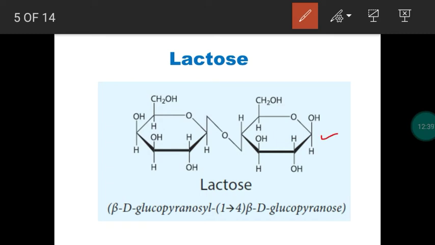This one. This carbonyl carbon is the first carbon. This is number 2, number 3. This is number 4. So the first carbon of galactose is linked with the fourth carbon of glucose. So this linkage is called 1,4 glycosidic linkage, and both the monosaccharides are beta D configuration, beta D galactose and beta D glucose. So this is called beta 1,4 glycosidic linkage, right? And what about the reducing nature? Is it a reducing sugar or non-reducing sugar? This is an important one mark, reducing sugar. Why?